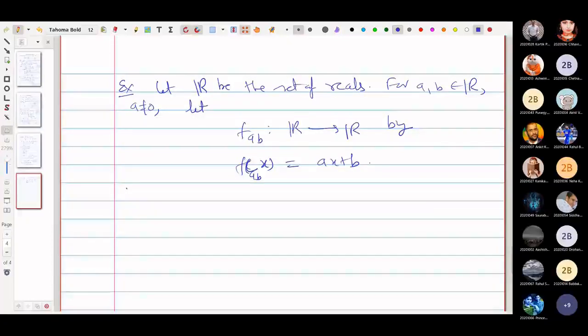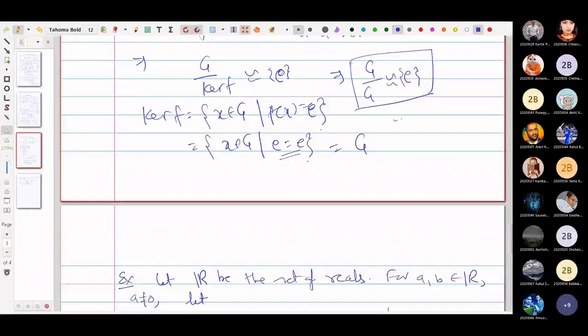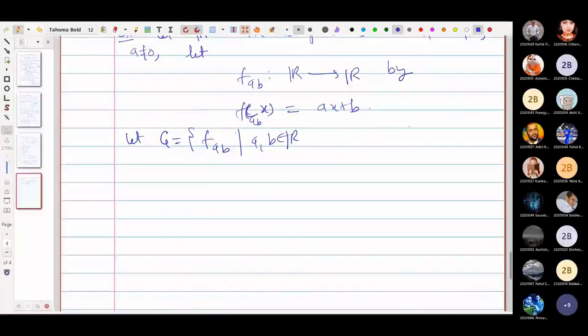Now let G, a group, we define this map, contains all those functions from R to R, that is f_{a,b}, such that a, b belong to the set of real numbers. Of course, a is non-zero. Otherwise, this is going to be a constant function. Okay. So in case of constant function, we will reach the same conclusion as before.